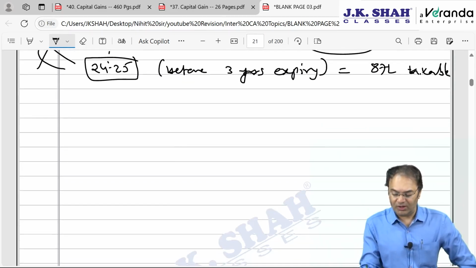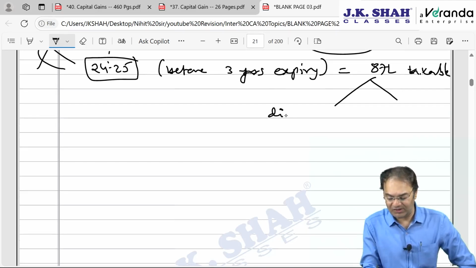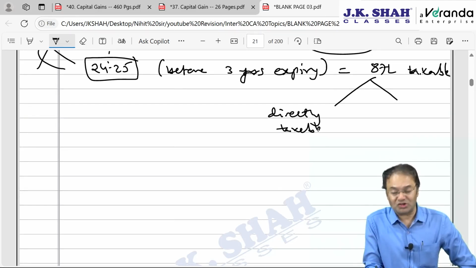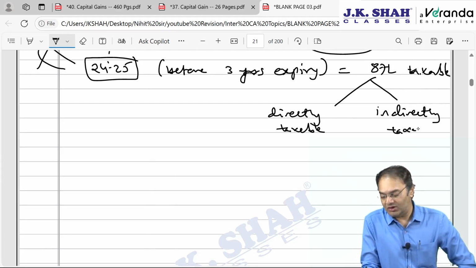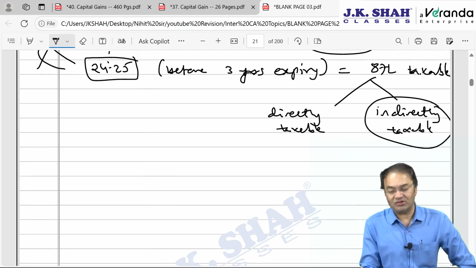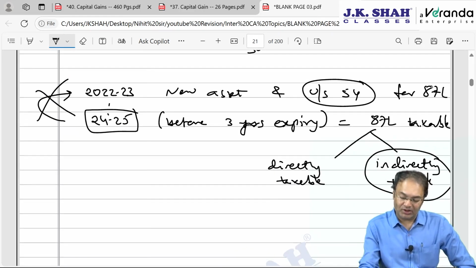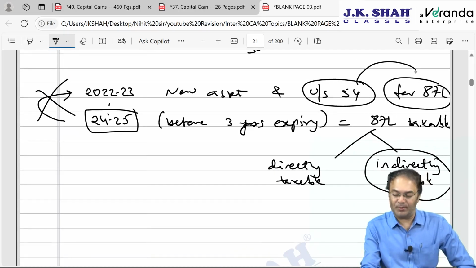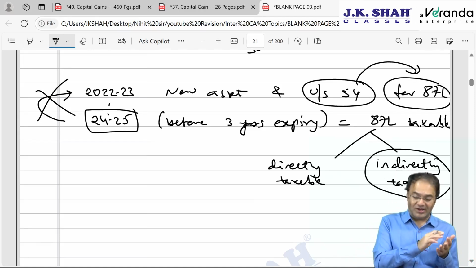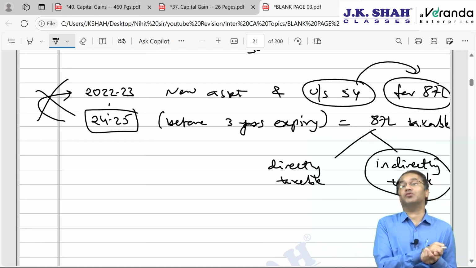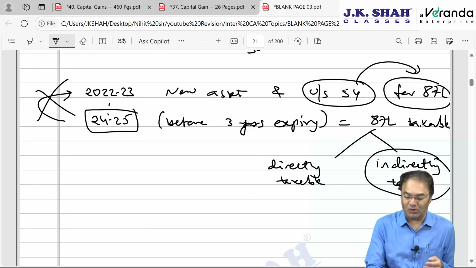But how will it become taxable? There are two ways. Either 87 will directly be taxable as long-term capital gain. For some of these sections it will be directly taxable. For some of the sections it will be indirectly taxable. How indirectly? For some of these sections, the amount of exemption claimed in year 22-23 will be reduced from the cost of acquisition of the new asset.